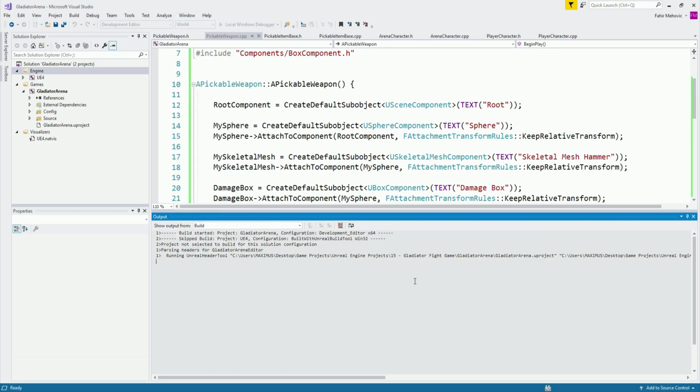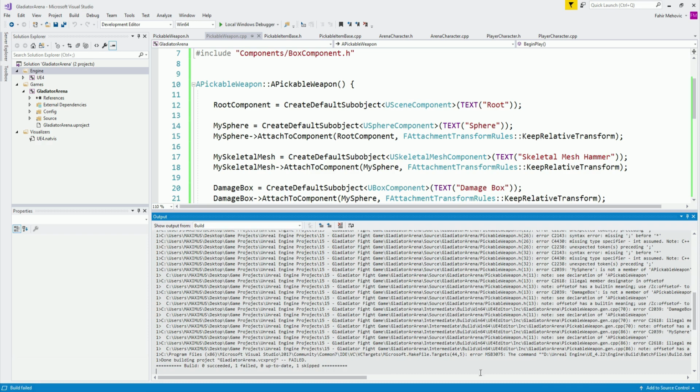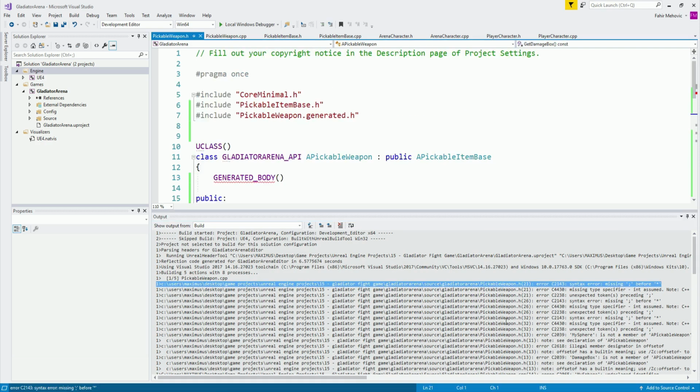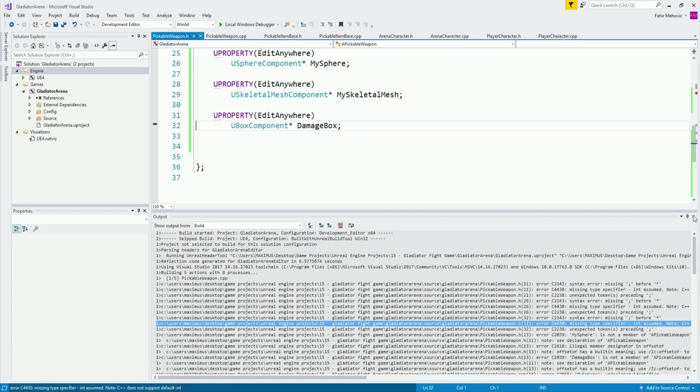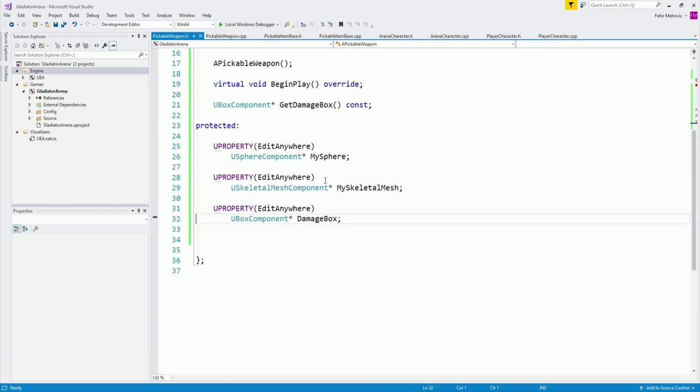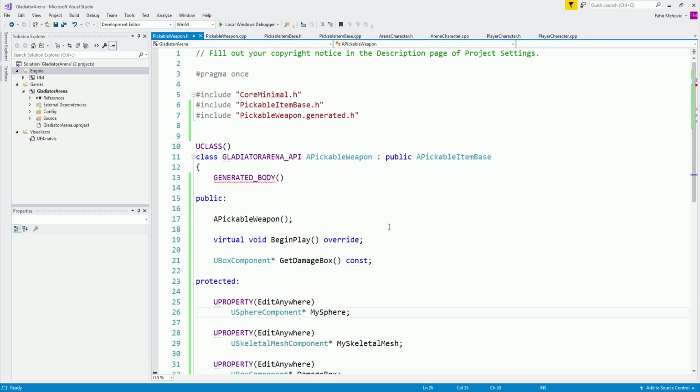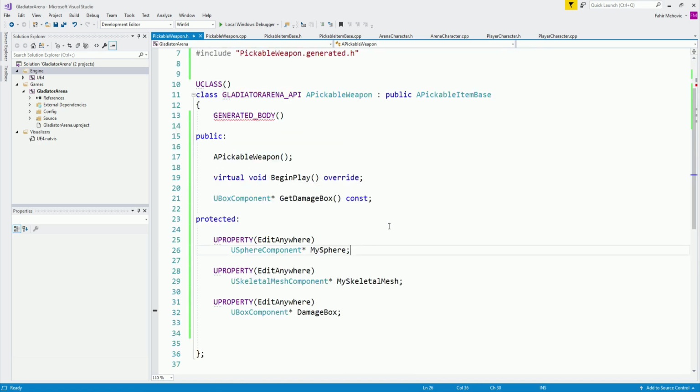Let's hope that I didn't do an oopsie, and I did do an oopsie. So let's go over here and see what the issue is. Pickable weapon.h on line 21 and line 32. So what is the issue? We have over here sphere component on 21, also box component and sphere component. I believe I know what the issue is.